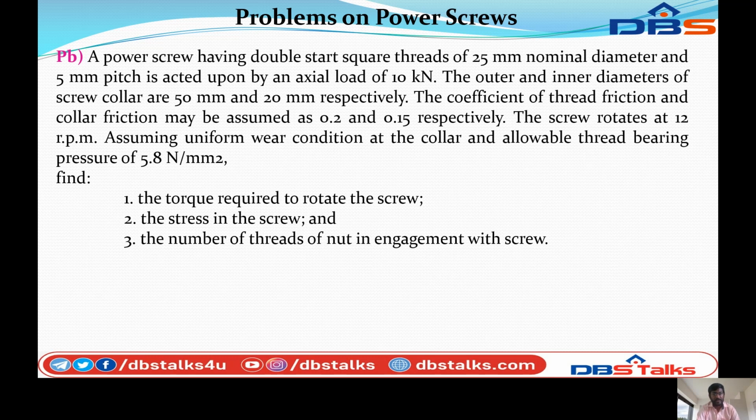The coefficients of friction for the thread and the collar may be assumed as 0.25 and 0.15 respectively. The screw rotates at 12 rpm, assuming uniform wear condition at the collar and an allowable thread bearing pressure of 5.8 Newton per mm square. Determine the torque required to